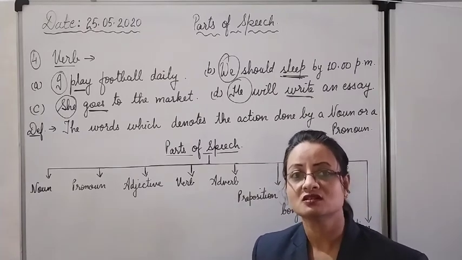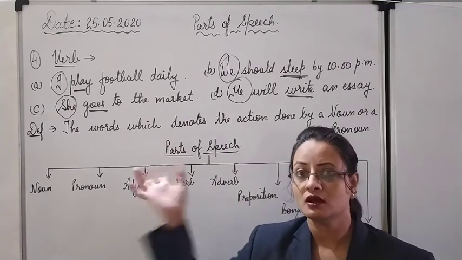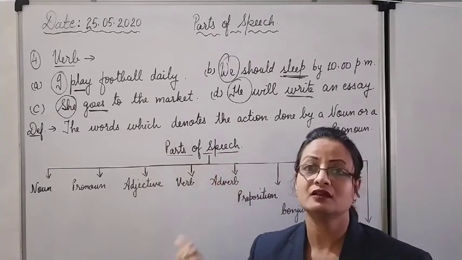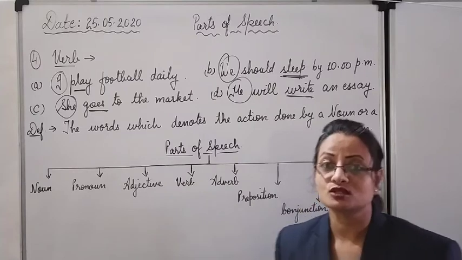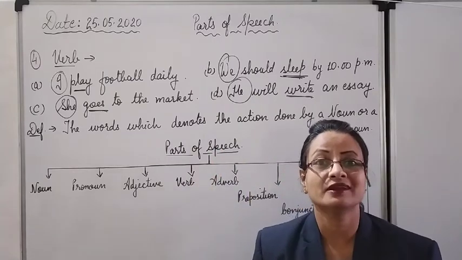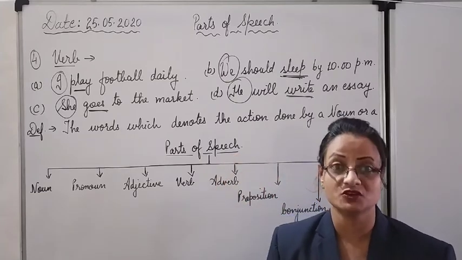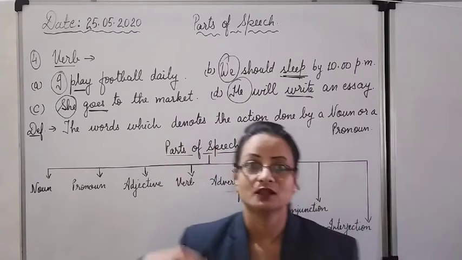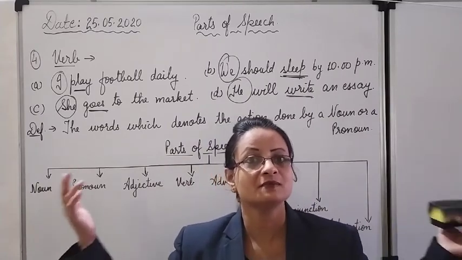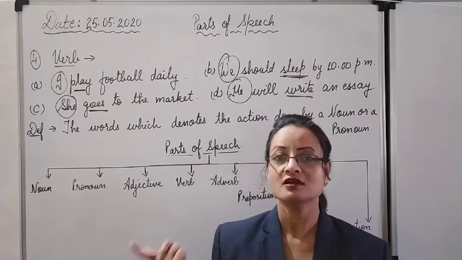Children, in the books, other teachers may teach you the definition first, to learn by heart, and then examples are given in the books. But I always take the examples first, to allow you to create your own definitions. Now we can say: the words which describe the actions done by the subject or the doer of the action. Simple as that.